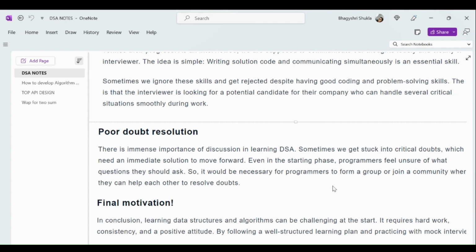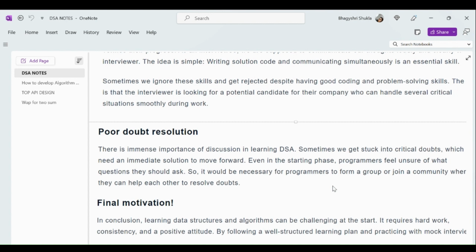Next, we have poor doubt resolution. This is a factor where most students fail. There is immense importance of discussion in learning DSA. Sometimes we get stuck on critical doubts which need an immediate solution to move forward. Even in the starting phase, programmers feel unsure of what question they should ask. So it is necessary for programmers to form a group or join a community where they can help each other resolve doubts. Please don't hesitate to ask in a group, and when you find a solution, just join and discuss openly, and you also get an exchange of solutions and ideas between your friends or colleagues.